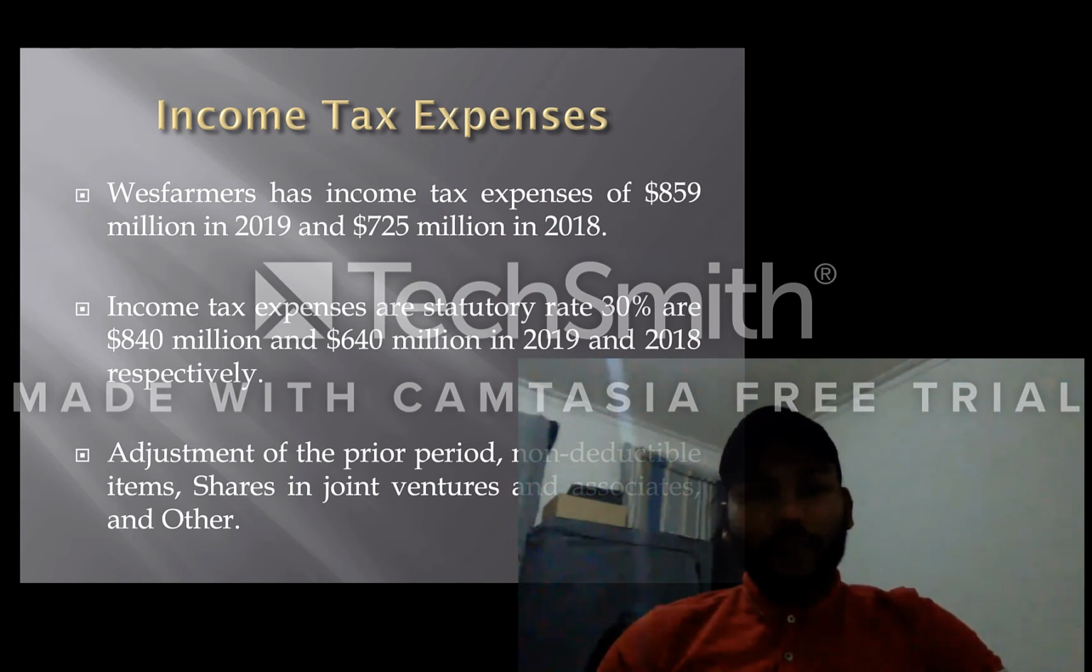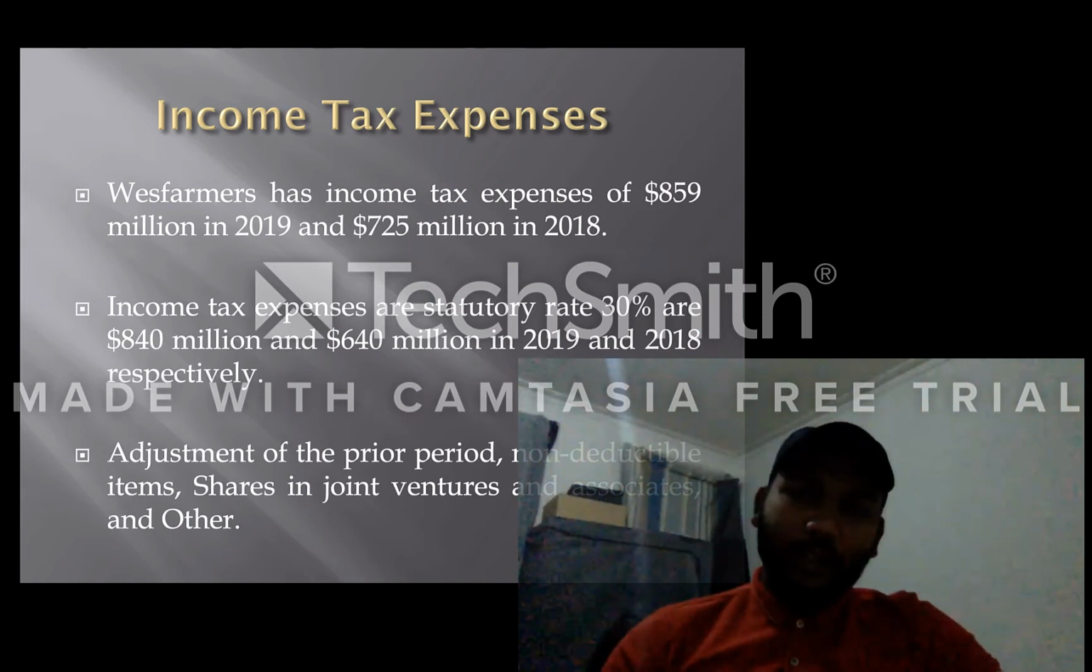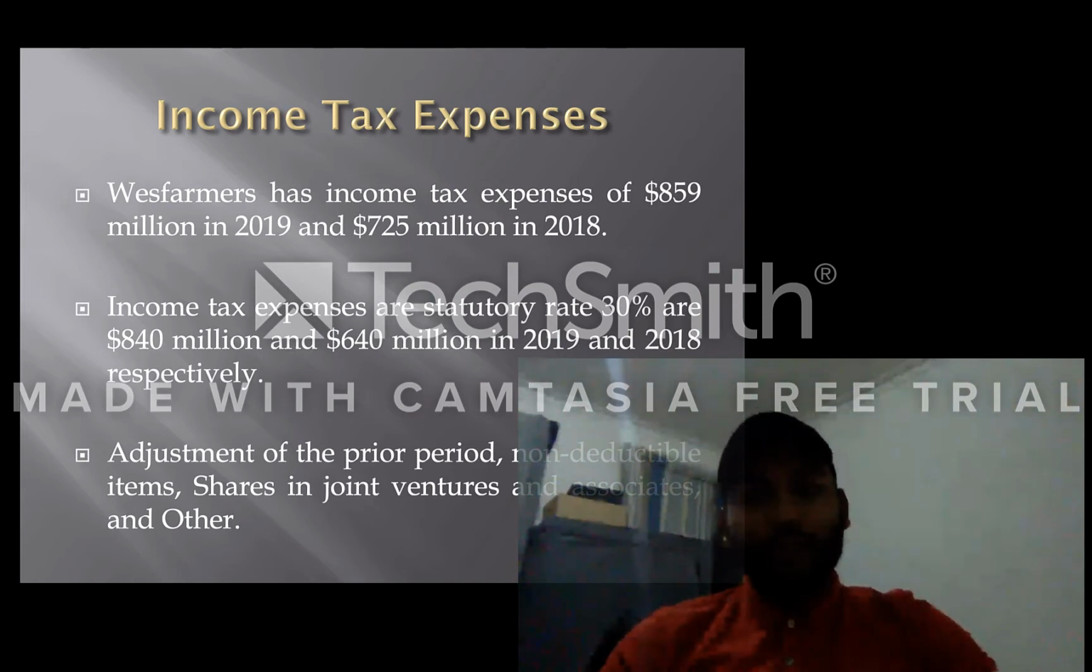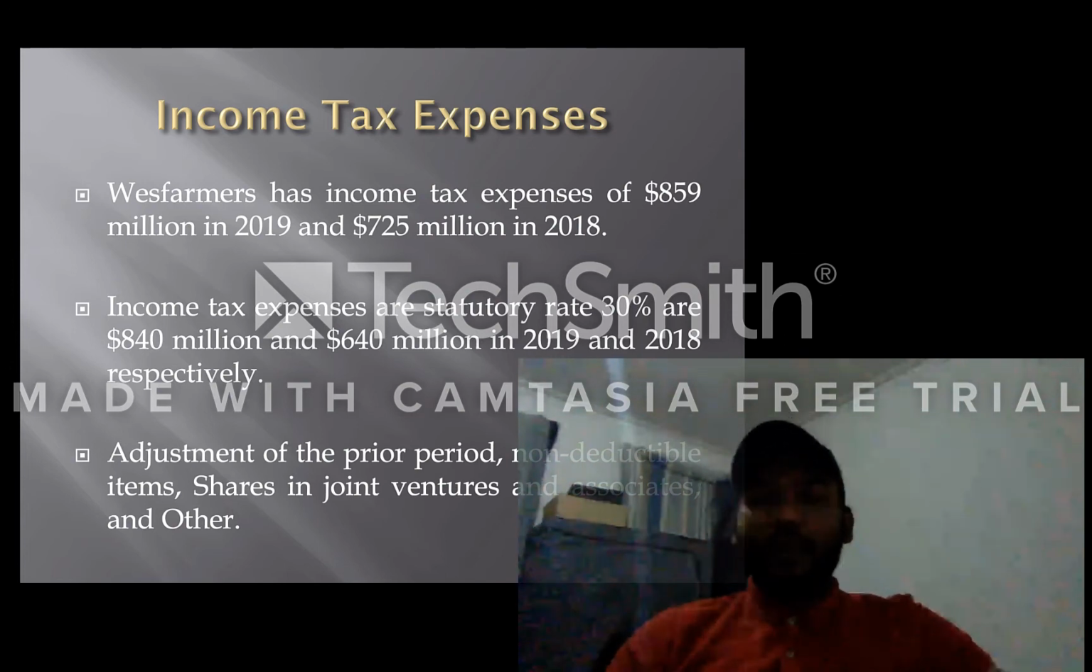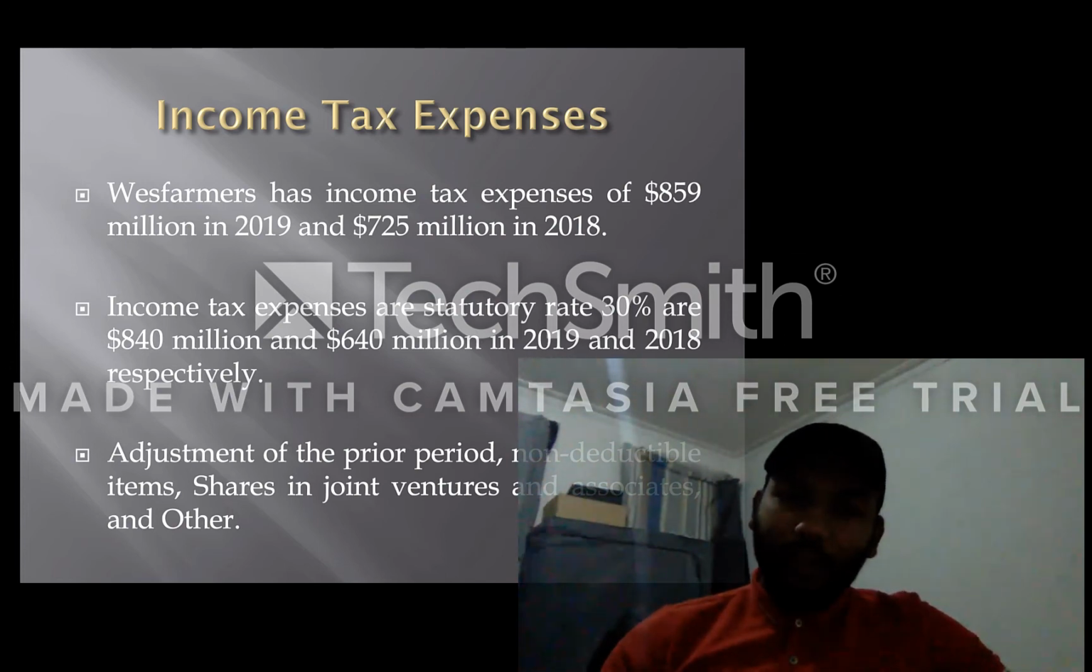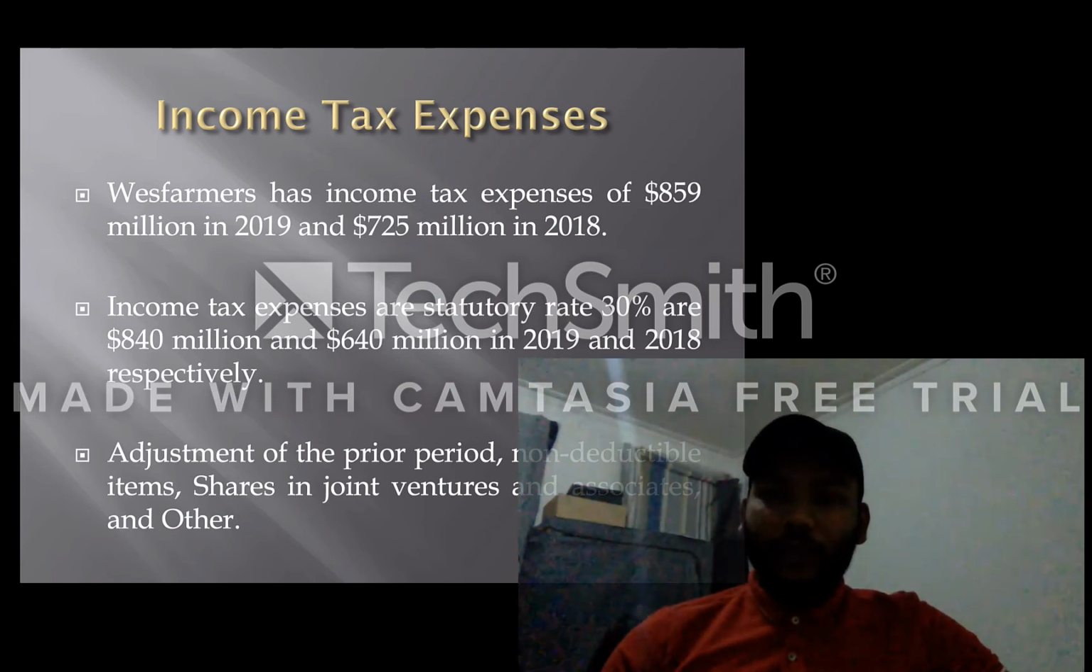Wesfarmers DTA and DTL, which is deferred tax asset and deferred tax liability. Wesfarmers has a total deferred tax asset of 795 million in 2019 and 1,365 million in 2018. Wesfarmers has a deferred tax liability in 2019 of 795 million and 1,365 million in 2018.